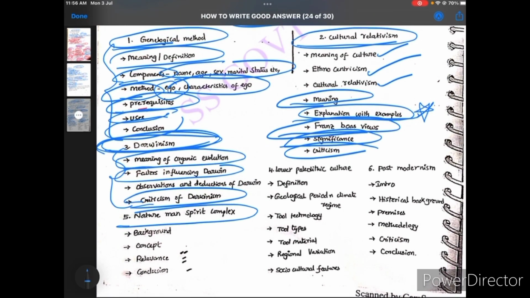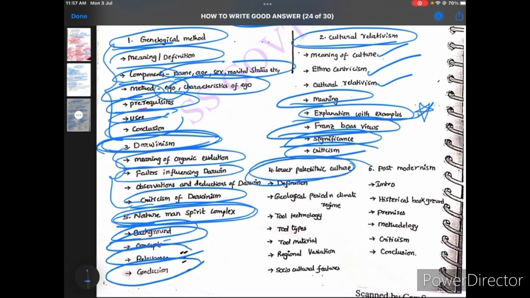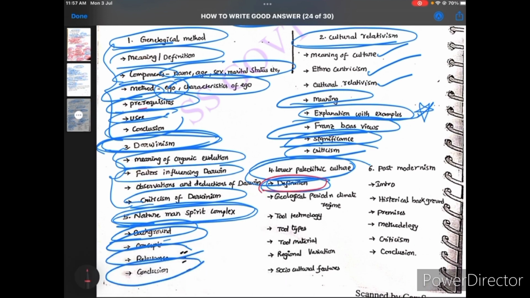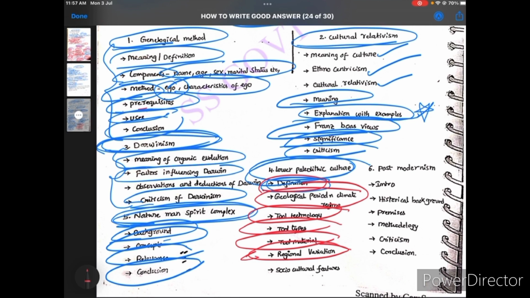And for the Nature-Man-Spirit complex, for example if the question is related to this topic, write the background, concept, relevance and conclusion. After that, Lower Paleolithic, this is the archaeological part. If the question is related to archaeology, first write the definition. After that, the period, which period it is, and tool technology, which tool types and materials they used, and regional variation. This is very important. Here you can use a map also, okay.